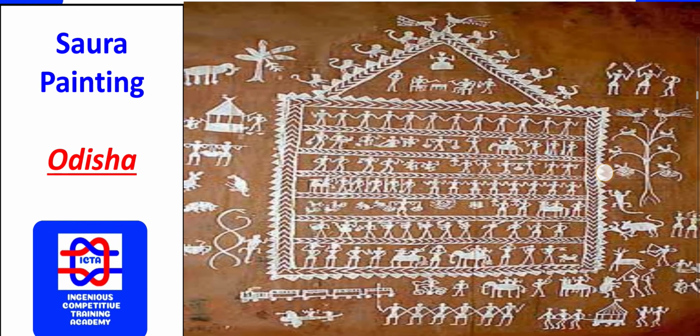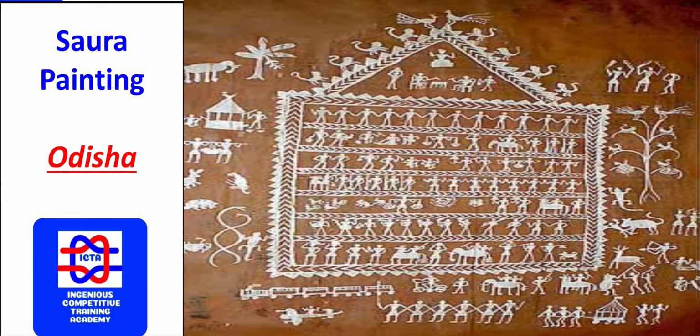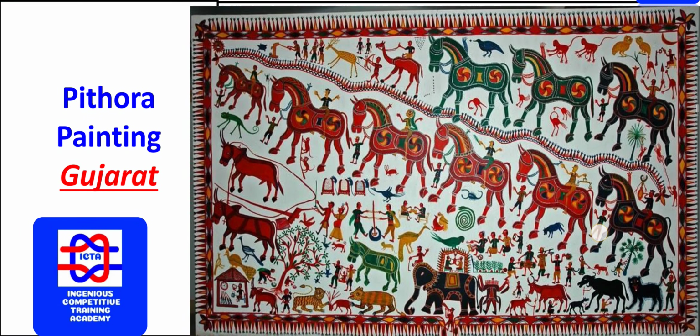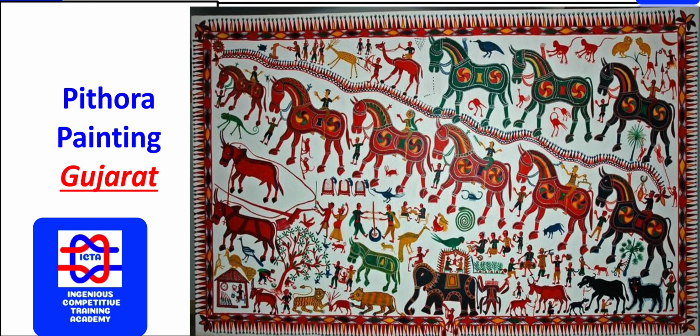When it comes to Saura painting, as you can see how the Saura paintings look, this type of painting you will find on the walls of caves, as you can see here, and in the Odisha region you will find this type of painting. Saura painting you will find in Odisha state, one of the finest paintings, that is Saura in Odisha. Next we have Pithora.